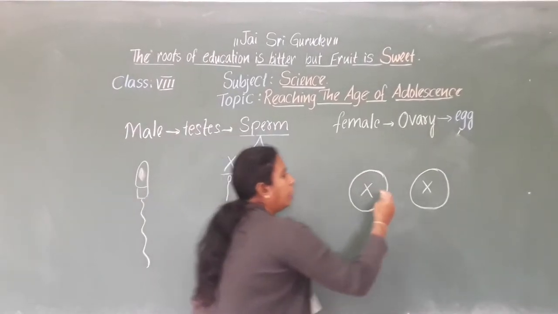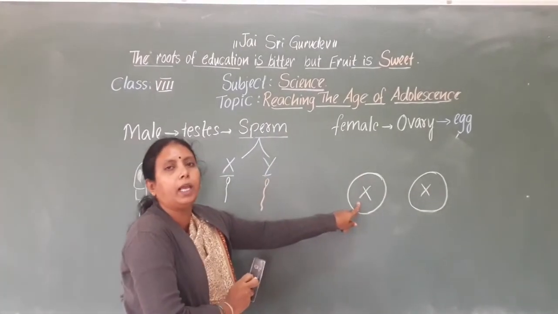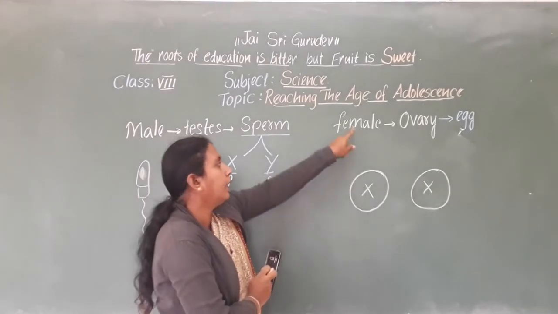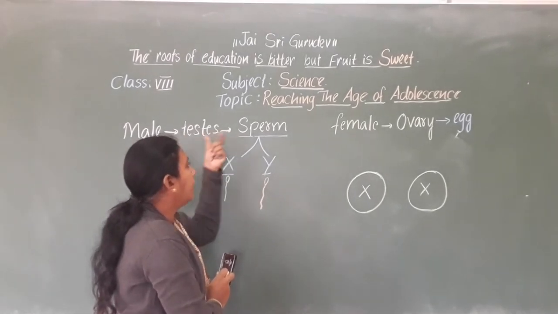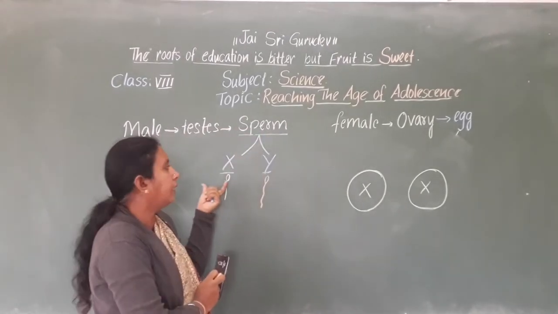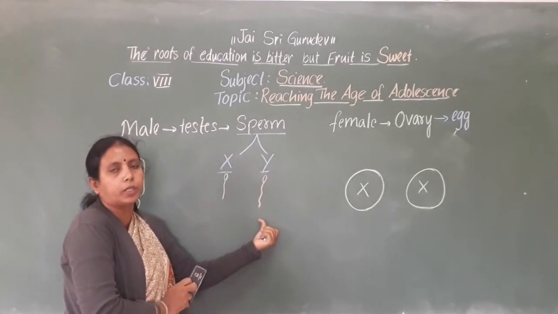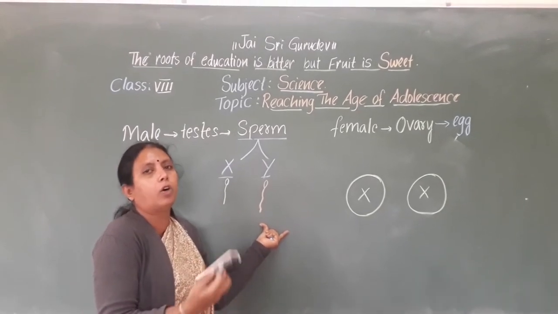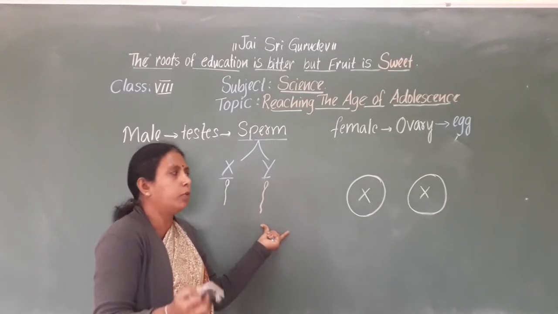In every egg, we write only X chromosomes. X chromosomes are the sex chromosomes in the female body. And the male body produces some sperms containing X chromosomes and some sperms containing Y chromosomes. There is no fixed percentage of how many X or how many Y.